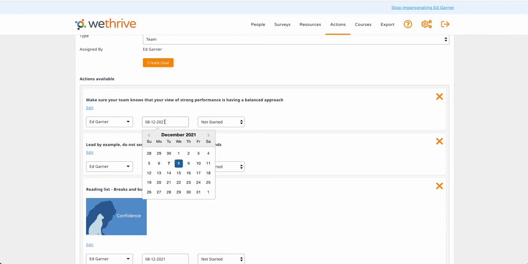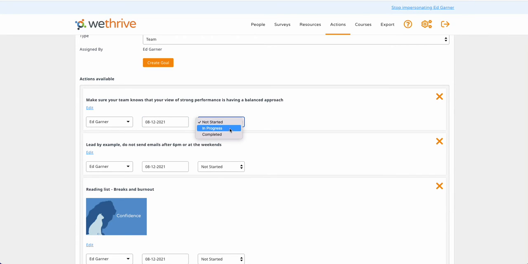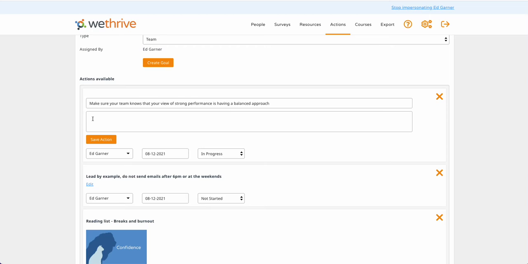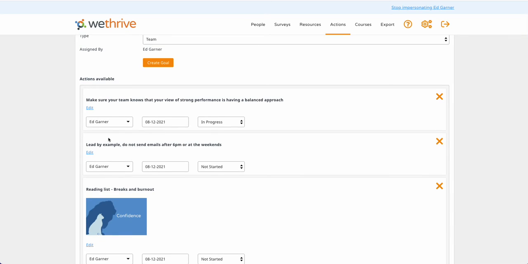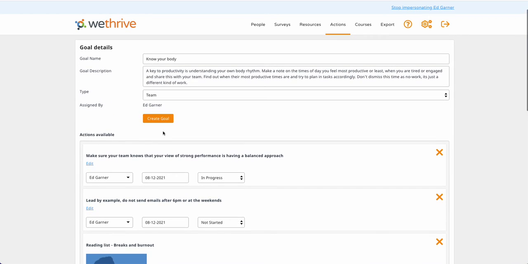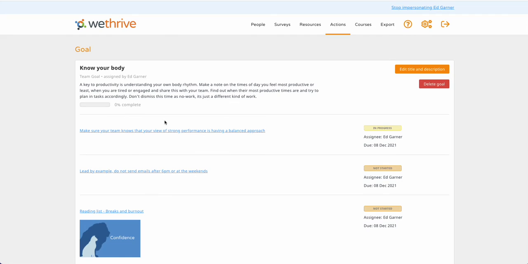They'll have a due date that you can change, and you can also tick them off as in progress or completed. Now it's quite useful to click on edit for each of these actions and put some notes in here about things that you're going to put in place, or update the titles with really specific things that you're going to do. You can then save that action, and once you're happy with it, you can create that goal.